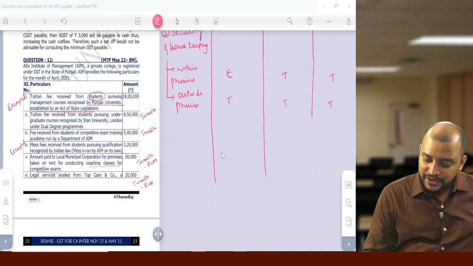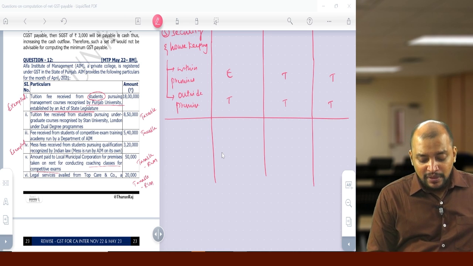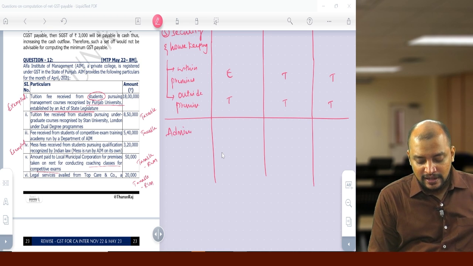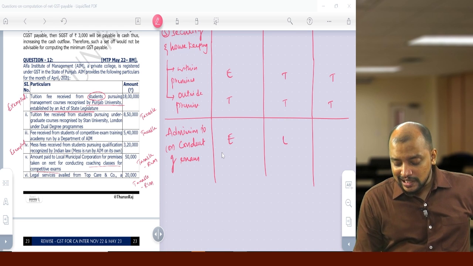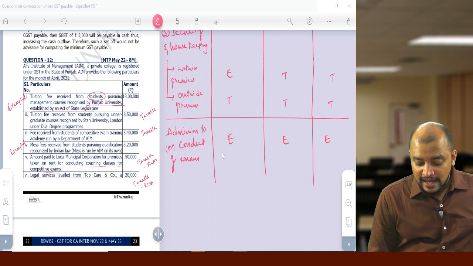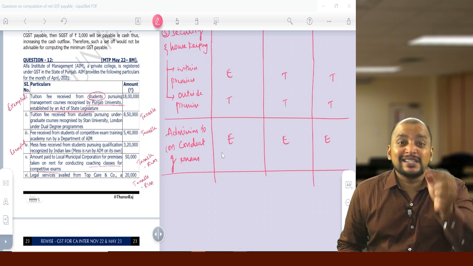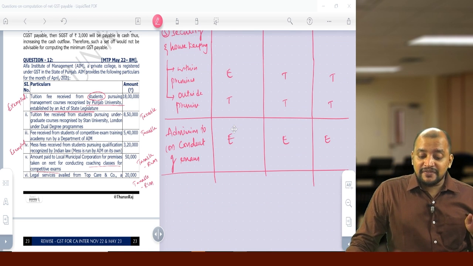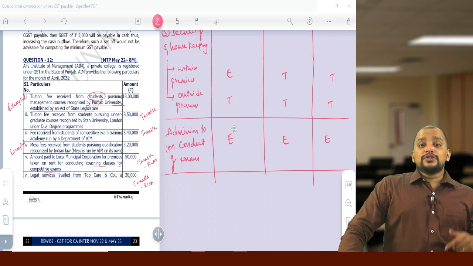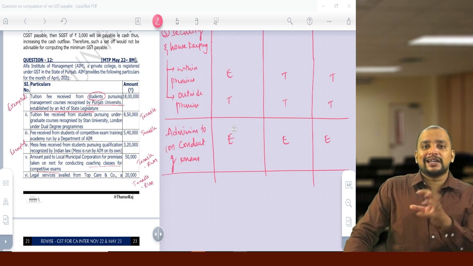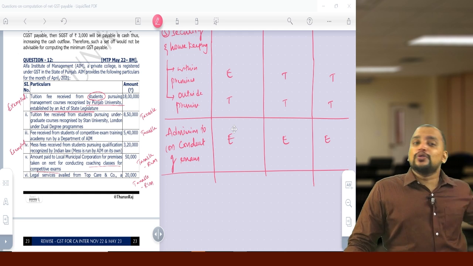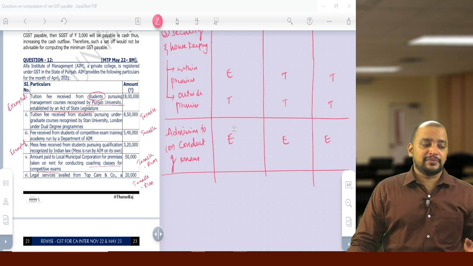And then next one is admission to or conduct of examination. In all 3 cases it is exempted. But supply of question papers is not a service. Here I am talking about service in relation to conduct of examination. So supply of papers, paper procured for conducting exam, will not come under exemption because that is goods. So that will be taxable. Only services is exempted.